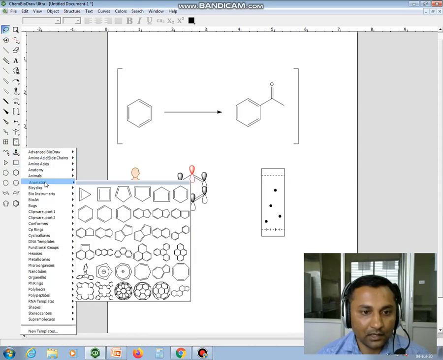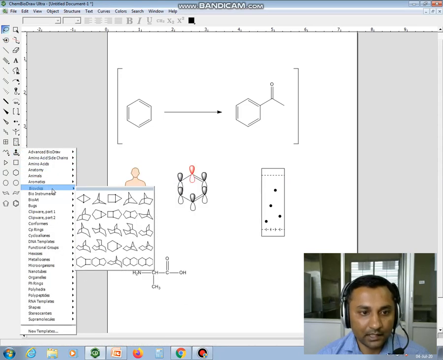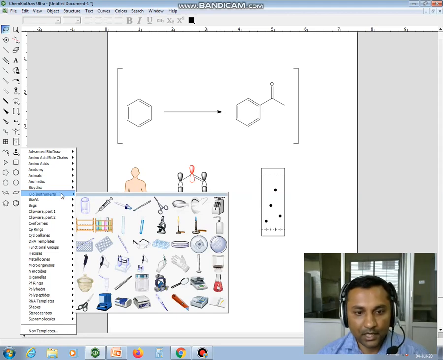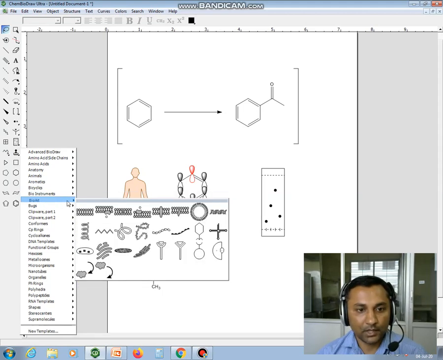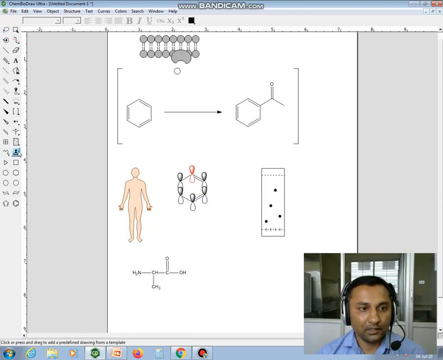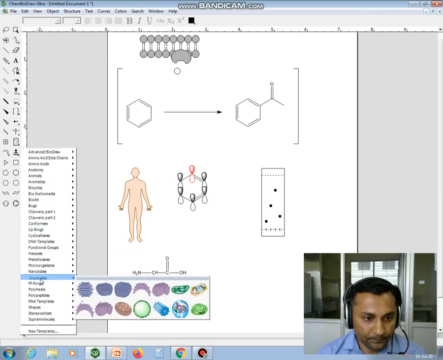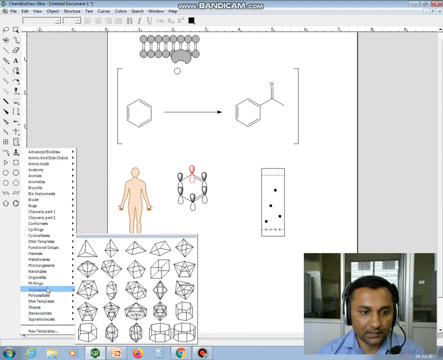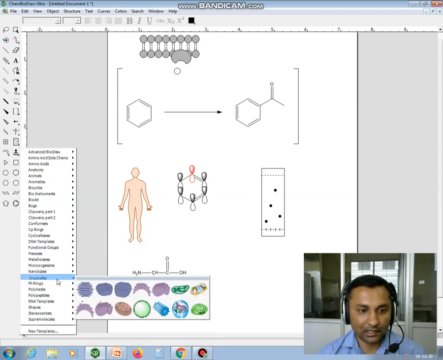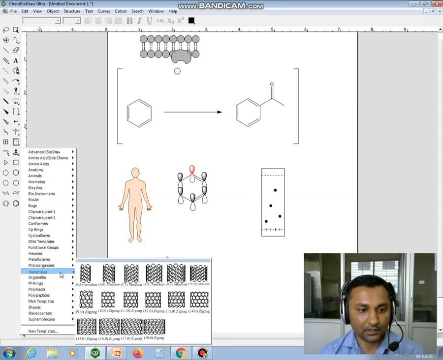Other options: there are a lot of aromatics available, bicyclic compounds are there, and so many bio instruments are available, like bioarts and cell structures. So you can directly get this kind of structure into this software. Polypeptide chains, so many phenyl rings are available, organelles, nanotubes are there.